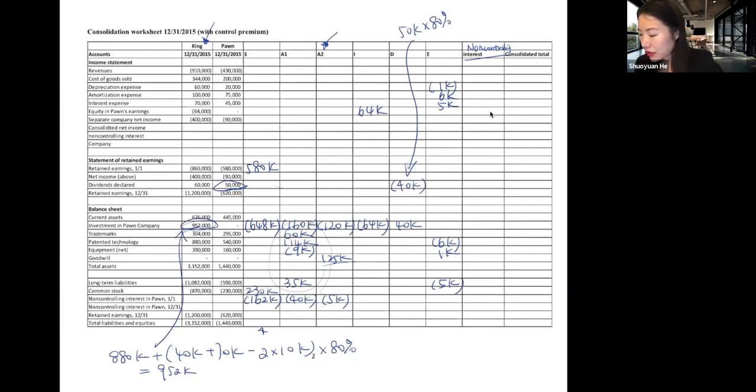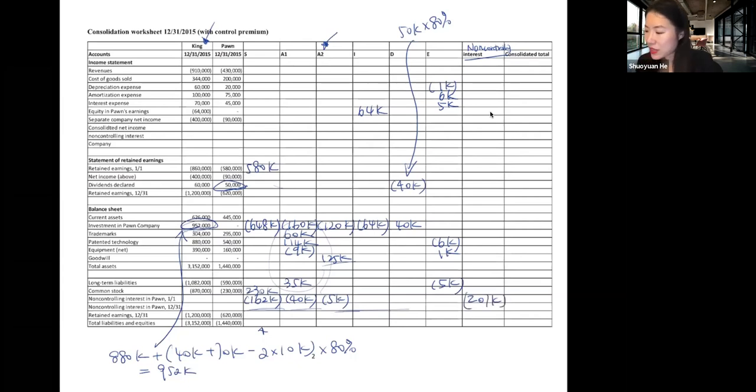So we need to first calculate the beginning non-controlling interest. 162 plus 40 plus 5, that is 207,000.